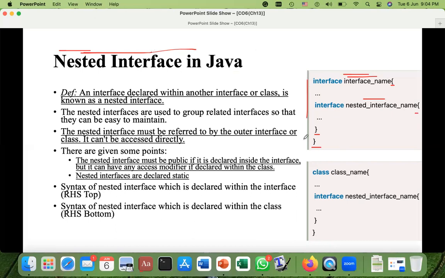When you have interfaces like that, you cannot access the internal interface directly. First, you have to access the outer interface, and then with the name of that outer interface, you can access the inner interface. Keep this in your mind. The same is the case here: if you have a class with starting and ending, and within the class you have an interface, this is a nested interface within a class. You cannot access this interface directly. First you have to access the class, and then you can access the interface. The rule is the same. We will see when we do some programs in the next slides.